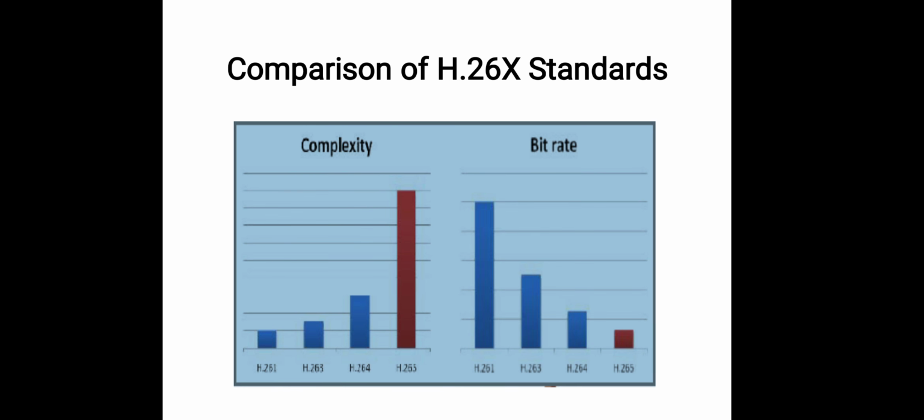Comparisons of H.26x standards. In terms of complexity, the H.265 standard is more complex as compared to the standards H.264, H.263 or H.261. But in terms of bit rate, H.265 has a lower bit rate as compared to H.264, H.263 and H.261.